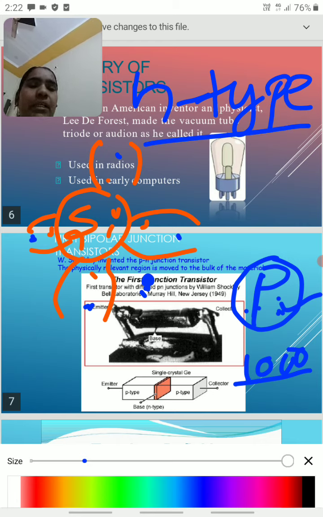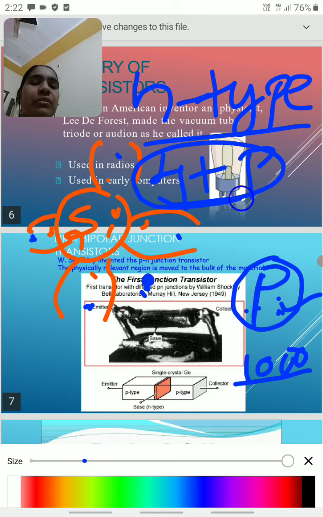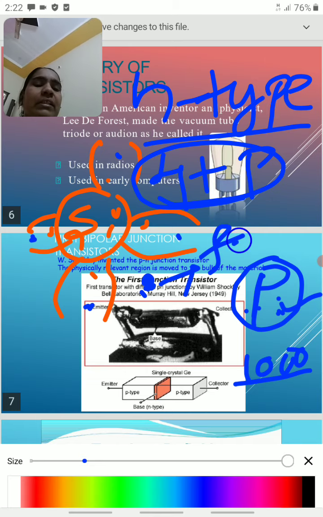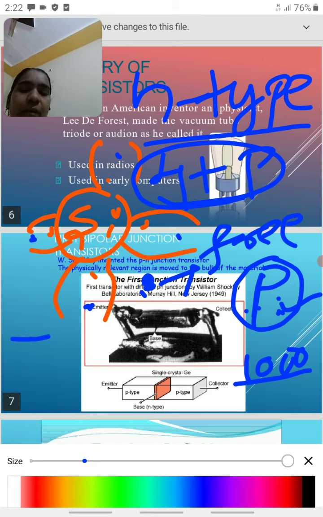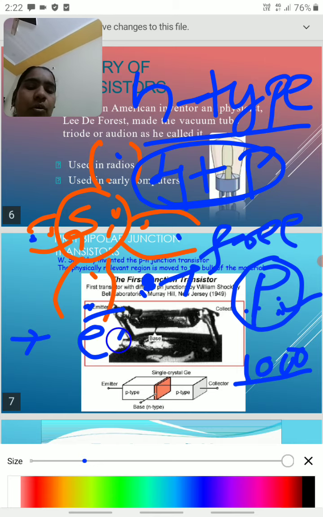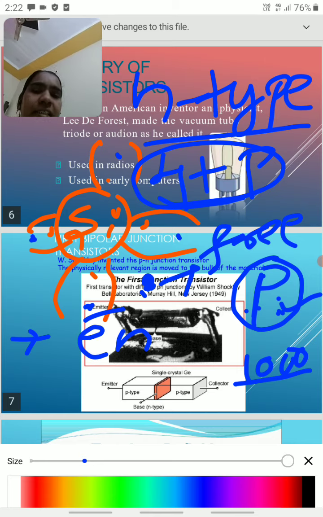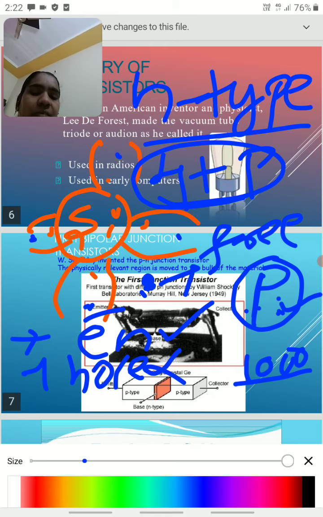In an N-type semiconductor, we should remember that we are adding fifth group elements to the fourth group element, so we automatically have an extra electron, which is a free electron. One point is very important: in an N-type semiconductor, the majority charge carriers are electrons. Charge carriers carry the charge. The maximum number of charge carriers are electrons, and the minority charge carriers are holes. This point is very important.